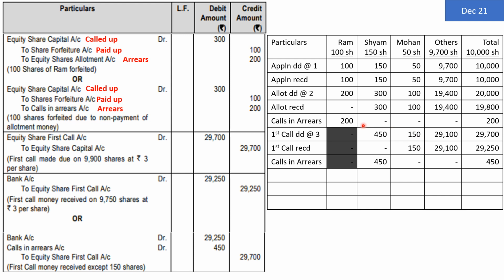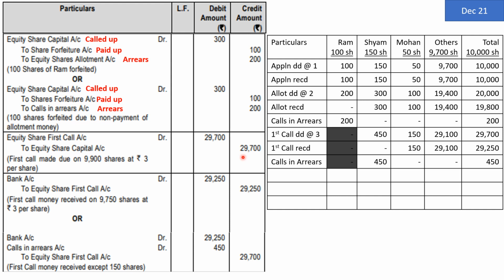Now since Ram's forfeiture is done, we are ready to go for making the call. The first call is of rupees 3 per share. It is going to be of rupees 29,700. So the entry will be: equity share first call, a temporary account, to equity share capital, which is a permanent account. Equity share first call account debit to equity share capital account. So this is like sundry debtors account, debtors for a special purpose. What is the purpose? Equity share first call, and equity share capital is our liability.